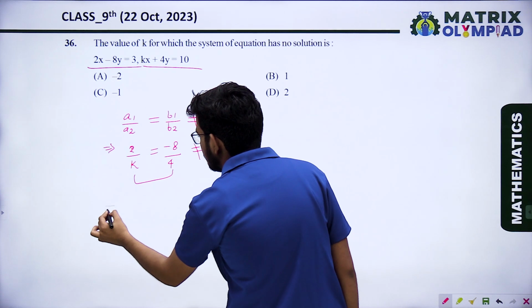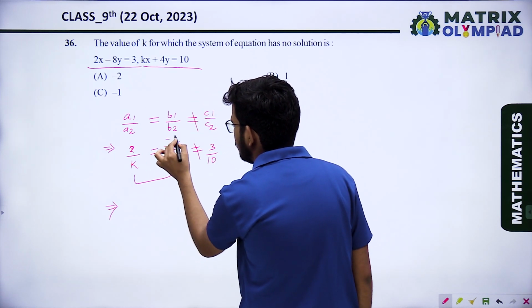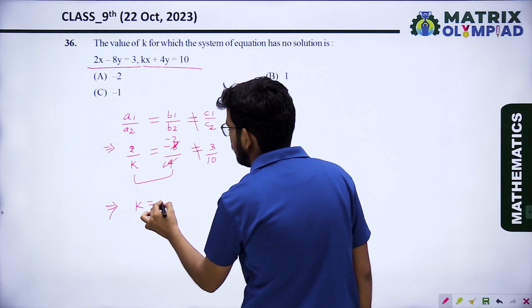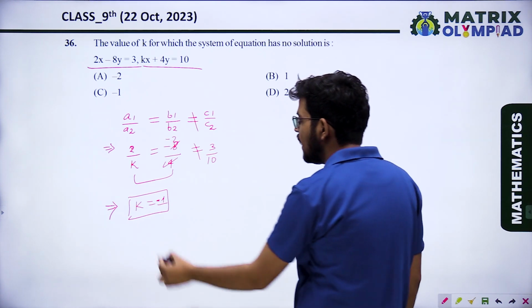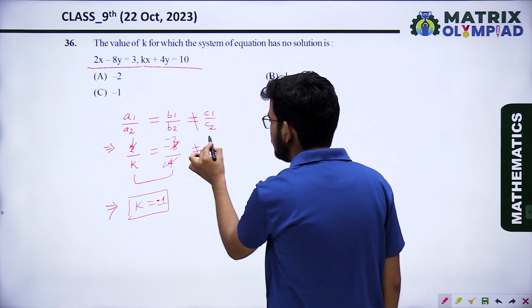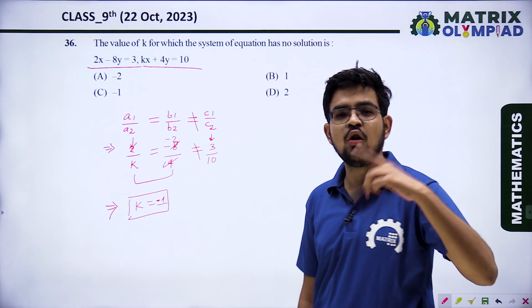If we solve this, we will get the value k equal to minus 1. Also we have to compare this one and this one. So what should the value not be for k?